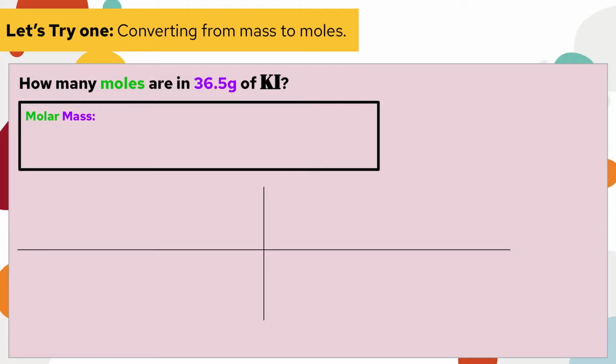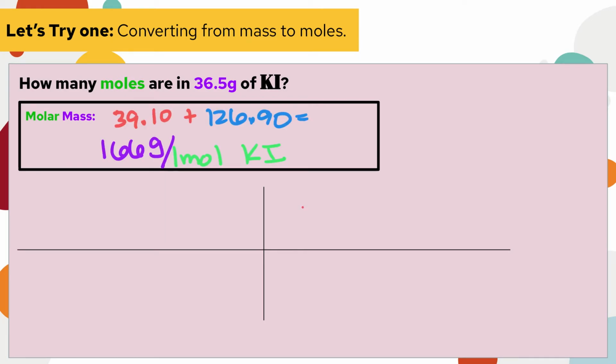In this example, converting from mass to moles, how many moles are in 36.5 grams of potassium iodide? So the molar mass of potassium iodide is 166, and I'm going to write actually 166.00, so you have your decimals. 166.00 grams per 1 mole of potassium iodide.